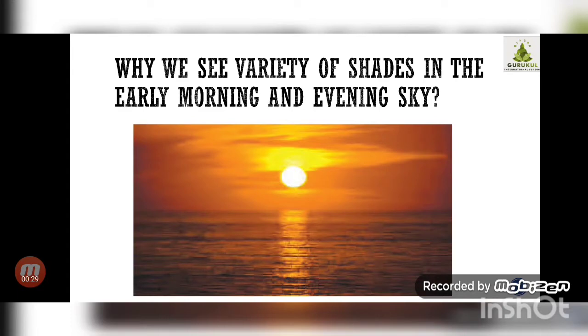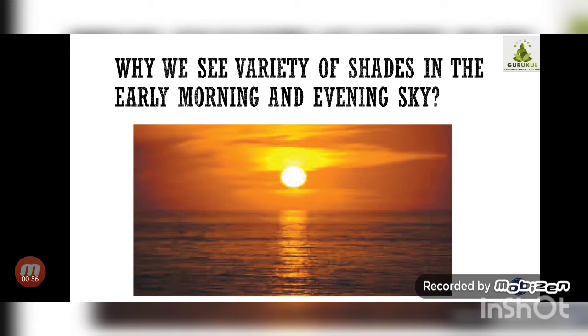Whenever you get up early in the morning or sometime in the evening, you can see a variety of shades of colors in the sky. Now, what is the reason behind this? Sometimes it appears orangish in color, sometimes red, sometimes bluish. What are the reasons behind this?